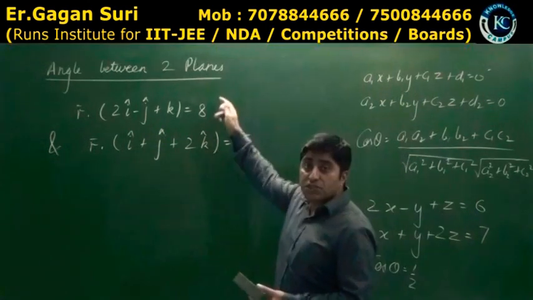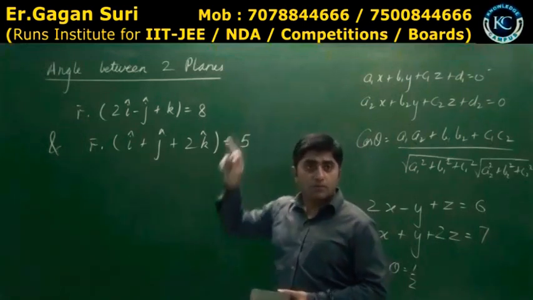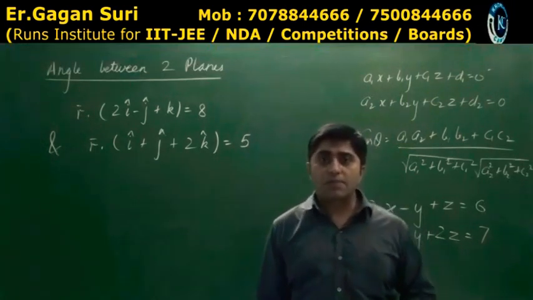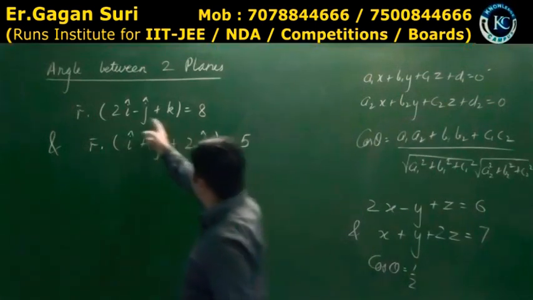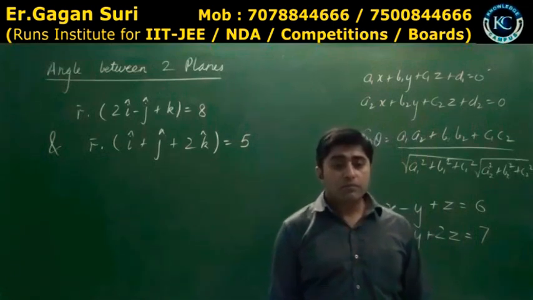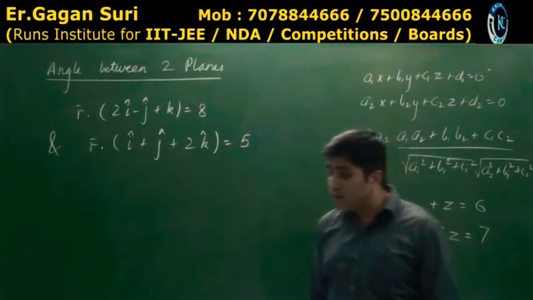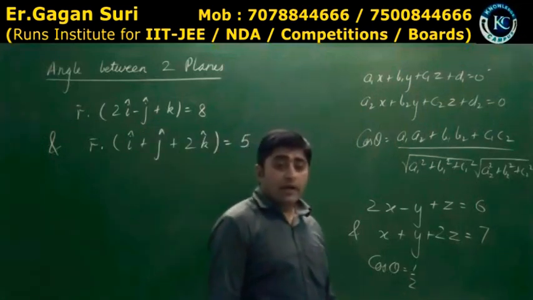In which form is the equation given to us? Dot product form, the scalar product form, and dot. Yes. So what is n1? This is n1. What is n2? This is n2. Quickly, the formula. We'll apply again the same thing.